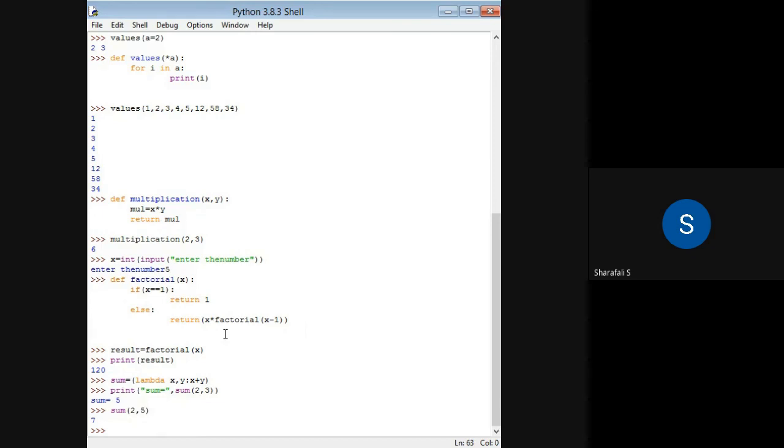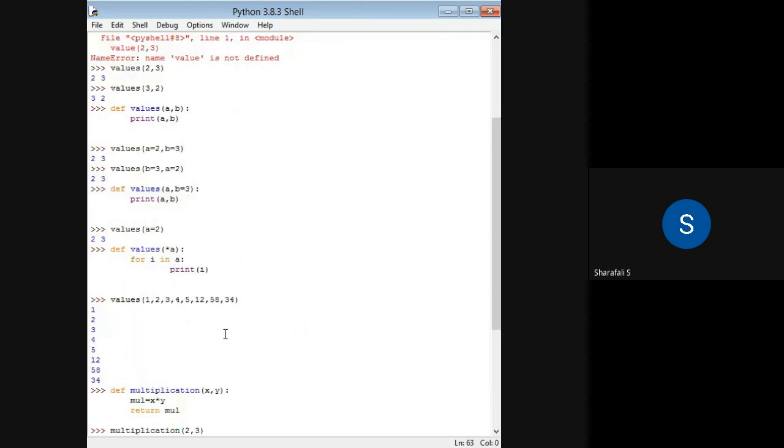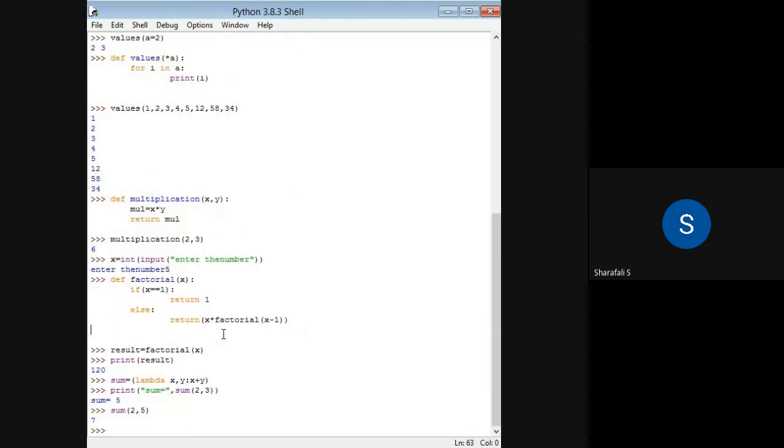All other things are covered, I think. So this is some basic introduction to Python. If you want to know more about this part, you can check other sources also. You can also define any functions. I have just given one simple example here.